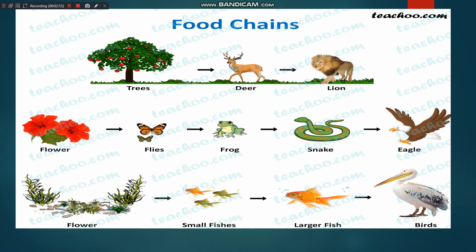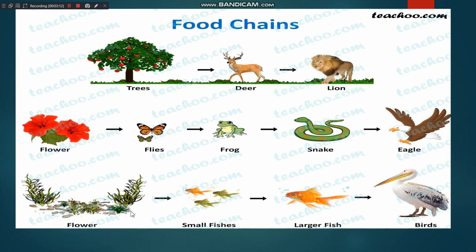This is an example of an aquatic food chain. The aquatic plant is eaten by the small fishes. The small fishes are eaten by the larger fish, and then the larger fish is eaten by a bird.